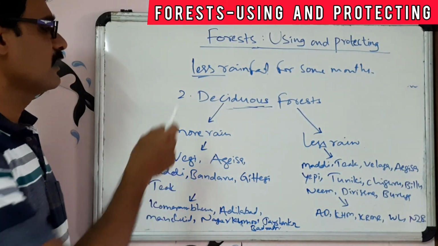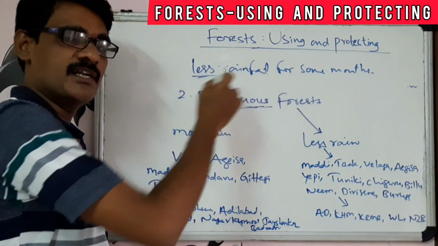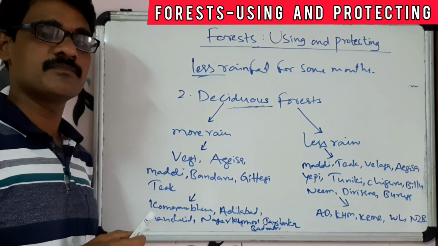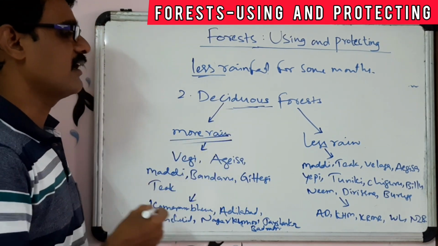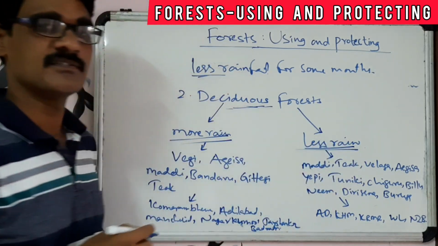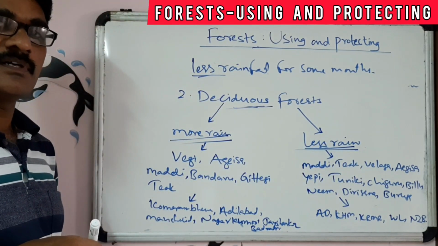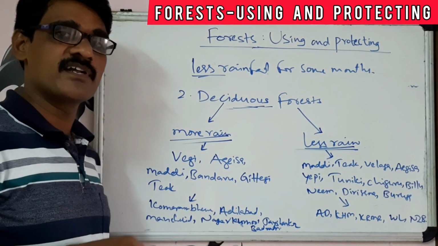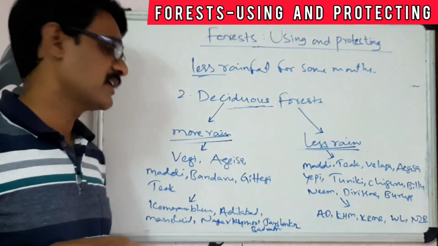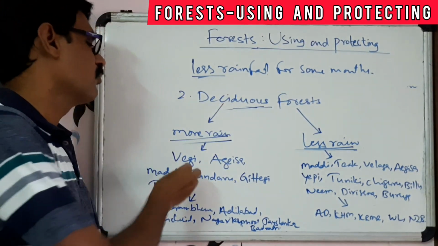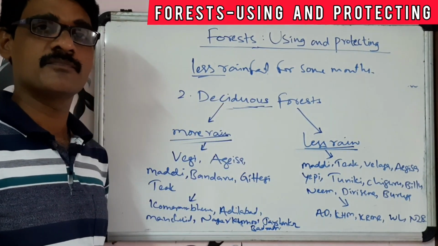Again, these deciduous forests are of two types. They are grown in more rain regions and less rain regions. And it is not equal to the evergreen forest. Evergreen forests are grown in heavy rainfall regions, but there is no heavy rainfall here. More rains and less rains only.